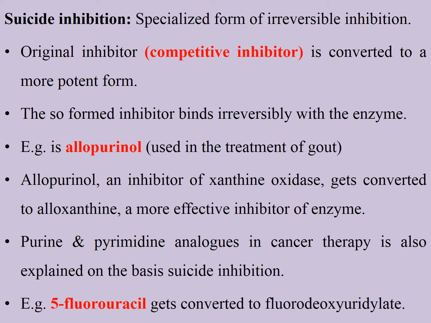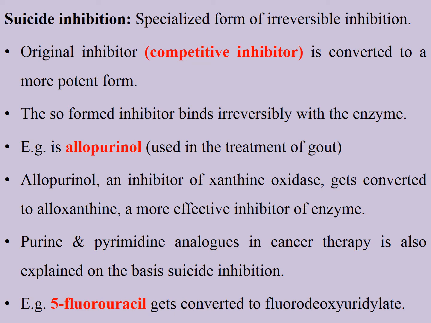Next is suicide inhibition. It is a type of irreversible inhibition, but it is a specialized form. Here the original inhibitor is converted to a more potent form, or we can say that a competitive inhibitor is converted to a more potent form, and this form binds irreversibly with the enzyme. For example, allopurinol is used in the treatment of gout. As we already discussed, allopurinol is an inhibitor of xanthine oxidase. It gets converted into alloxanthine, a more effective inhibitor of the enzyme.